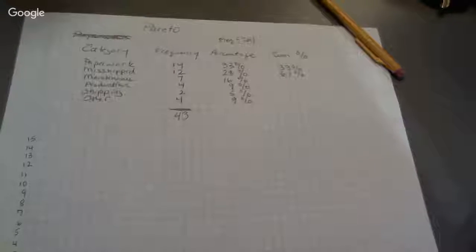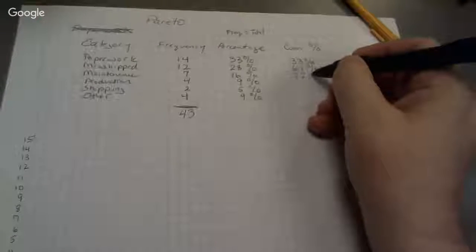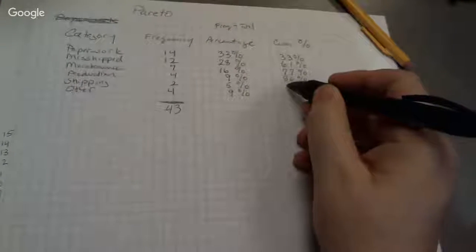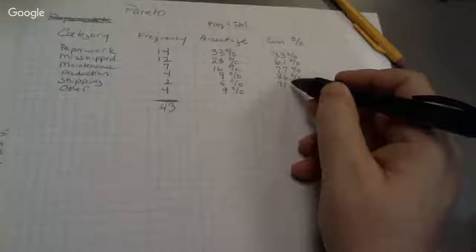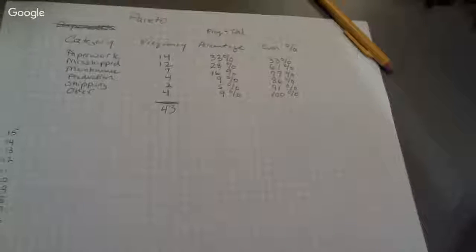Then we're going to take the 61% and add it to the next percentage, which is 16, to bring it up to 77%. Then we're going to take the 77% and add the 9% to bring it to 86%. Then we're going to take the 86% and add the 5%, which is going to bring it to 91%. And finally, the 91% plus 9% is going to bring us to 100%.